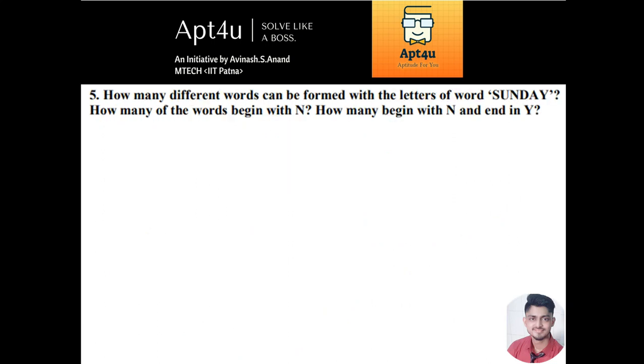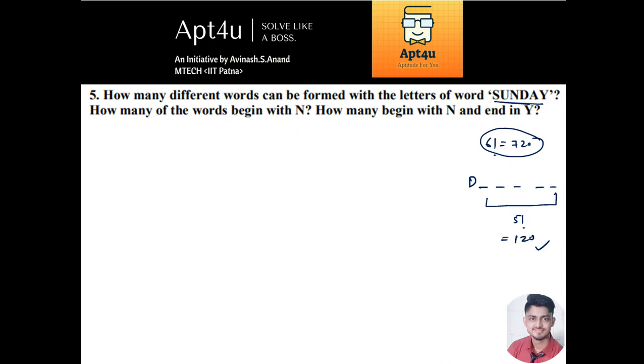Let us quickly move to the next problem. How many different words can be formed with the letters of the word Sunday? We have already seen this in the previous question, in the very first question we discussed today. That's simple. It will be simply equal to 6 factorial, which is nothing but 720. Fine, the answer to the first question. But we also discussed the second part in the very first question, starting with D. Then how many words can be formed? So basically बाकी पांचों का हम लोग permutation करेंगे, 5 factorial, which is equal to 120.